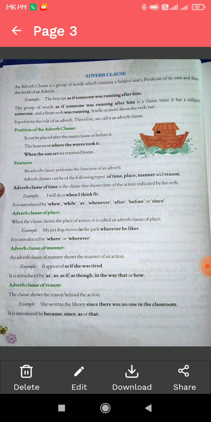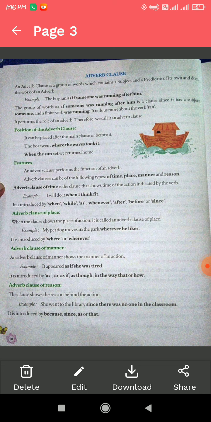Position of the adverb clause: it can be placed after the main clause or before it. You can see, the boat went when the waves took it. Second example, when the sun set, we returned home. So it can either be placed after the main clause or before it.